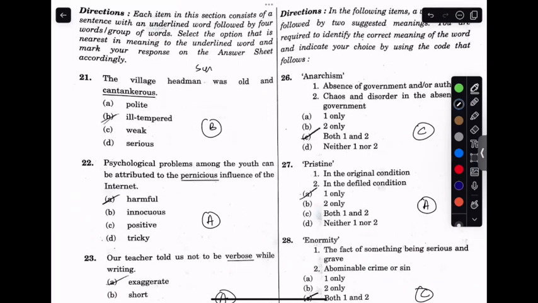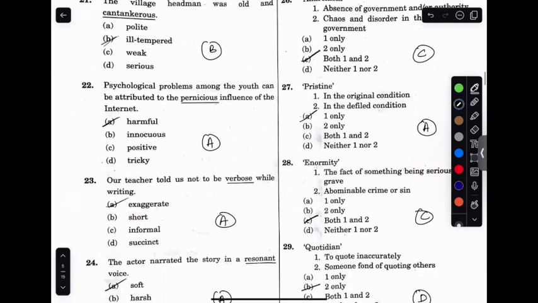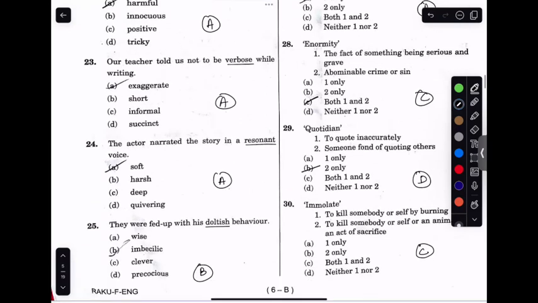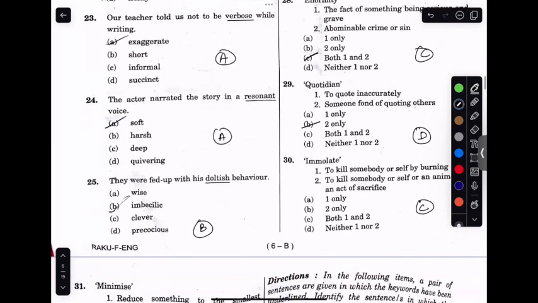Let's move ahead to the next one, that is related to synonyms. The first refers to bravo. Pernicious is harmful. 22, alpha. Verbose is exaggeration of something. 24th, resonant is soft. 25th, doltish would be imbecile behavior.